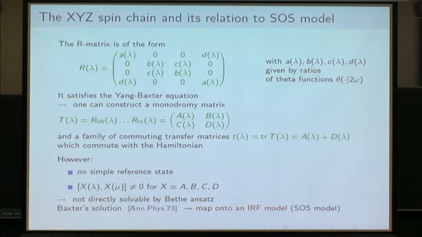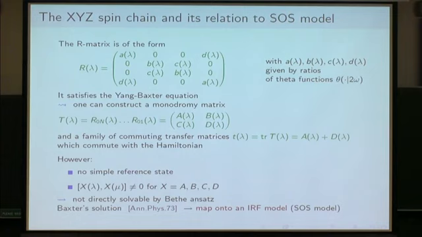And this is due to the fact that the R matrix here has some non-zero D element here. When you compare to the R matrix of the XXZ spin chain, there was 0 here. Nevertheless, there is a famous paper of Baxter that probably many of you know. In 1973, he managed to solve this model just by mapping it onto another model, which in its turn is